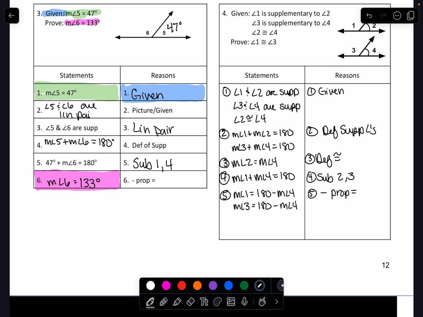Now, they are both equal to the exact same thing. They are both equal to 180 minus the measure of angle 4. So because they are both equal to the same thing, I can now say that they're equal to each other. And that is using substitution from only step 5. They're going to be equal to each other. And then anytime that they are equal, they are also congruent, using the definition of congruence.